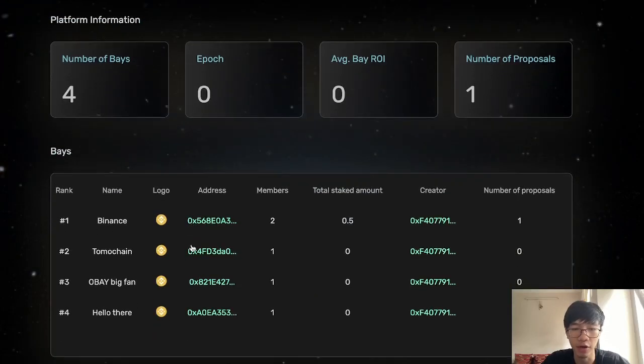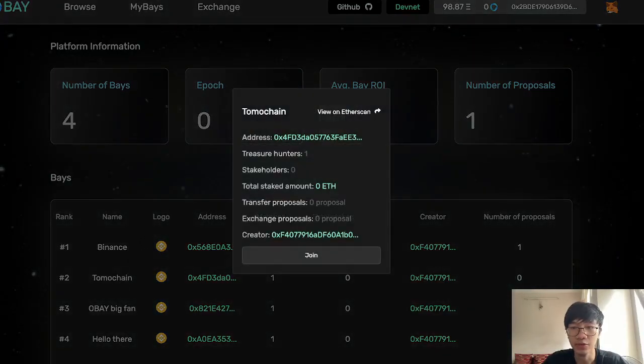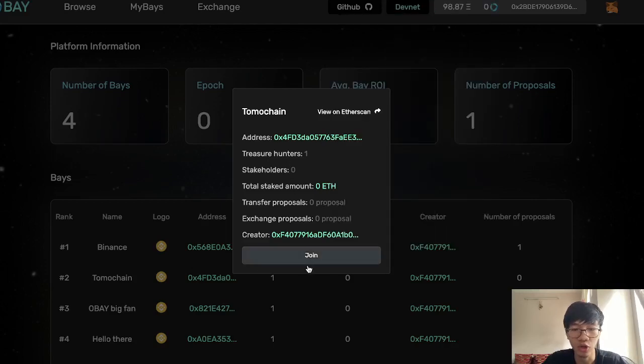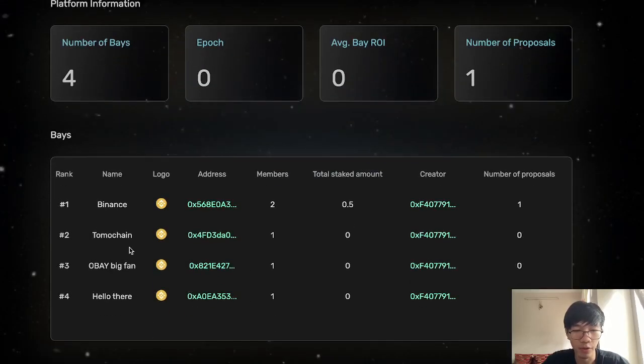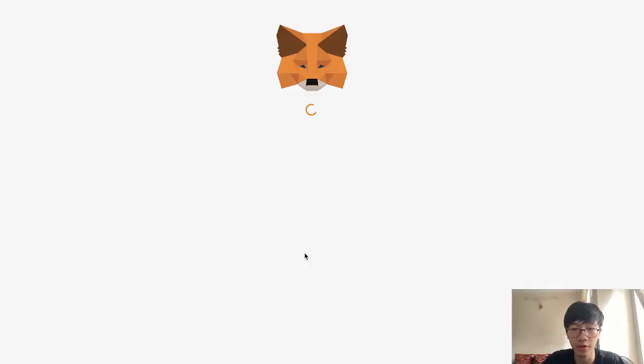This is the DAO of the community, and we can also have the DAO from Binance, DAO from Chain, and others. As a user currently using account 7, I can choose a DAO. For example, I will click on Chain because I'm not a member of this DAO yet.